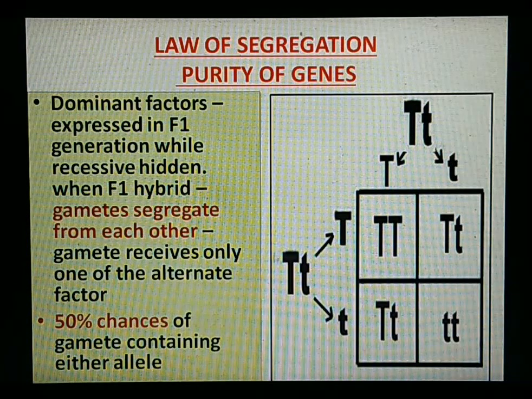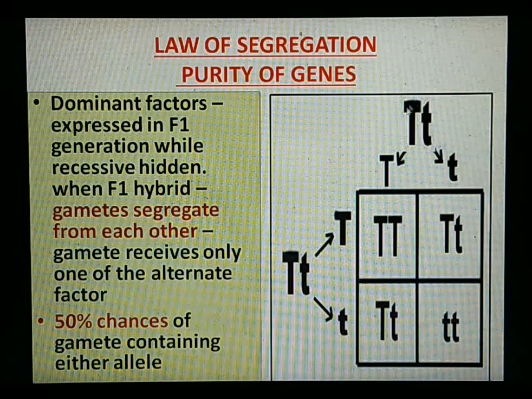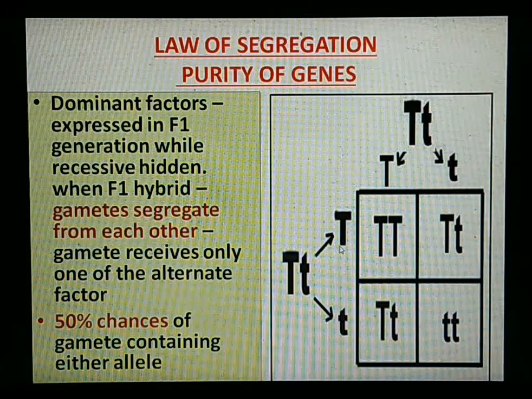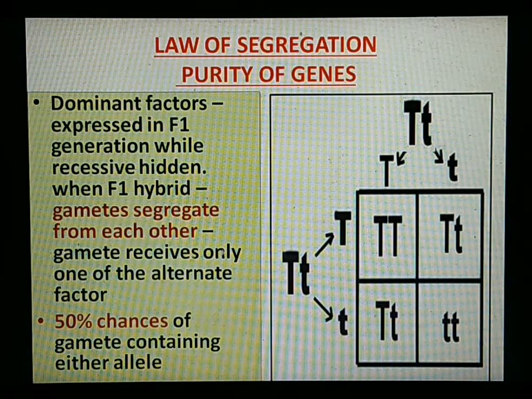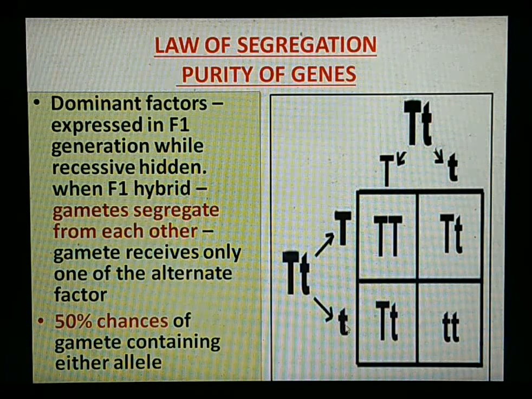For example, this offspring of the F1 generation, when crossed with the other one, we see that gametes are separated from each other: capital T, small t, and on the other side also capital T, small t. So what is being said here? Each gamete receives only one form of the alternate factor.